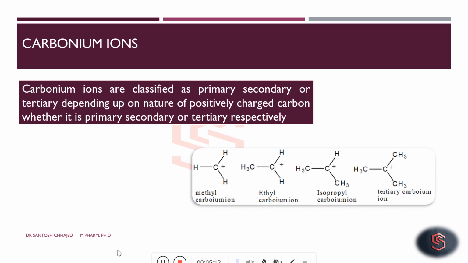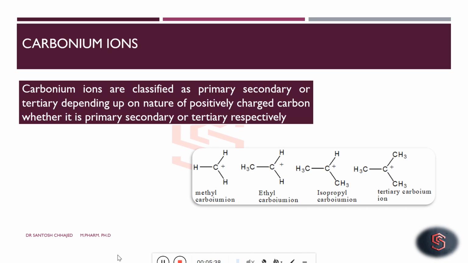And lastly, the methyl carbonium ion, where three hydrogens are linked to the carbonium ion. So depending upon the number of alkyl groups linked to the carbocation, it can be classified as primary, secondary and tertiary, irrespective of whether those alkyl groups are the same or different.